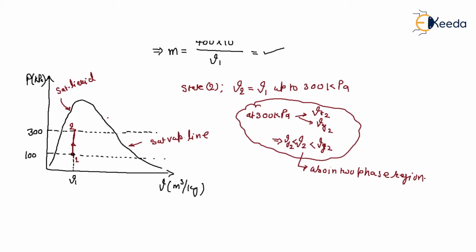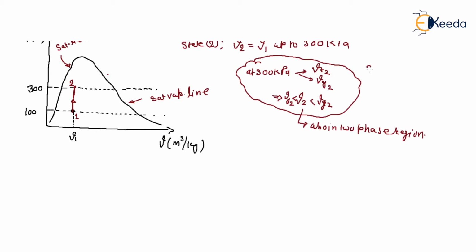So point 2 is always also in the two-phase region. Why? Because the specific volume at point 2 is in between Vf2 and Vg2. So what do you conclude here? It never intersects the saturated liquid line at this pressure, right?